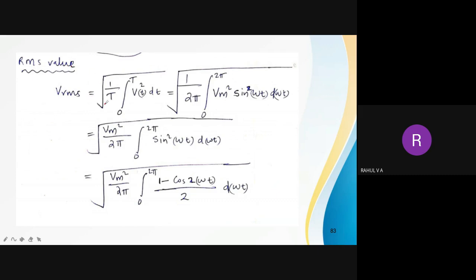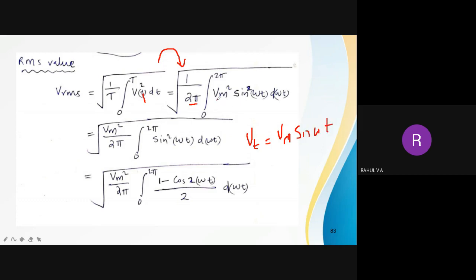It is equal to 1 by square root of 1 by t, 0 to t, v square of t dt. So I am converting it into radian mode. So instead of t, I am using 2 pi. So square root of 1 by 2 pi, 0 to 2 pi, instead of v of t it is actually vm sin omega t.